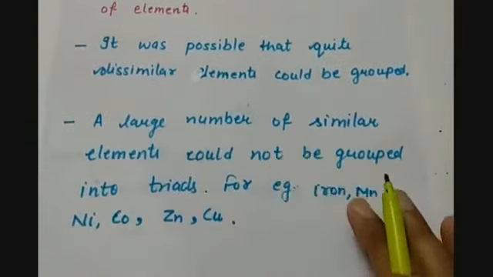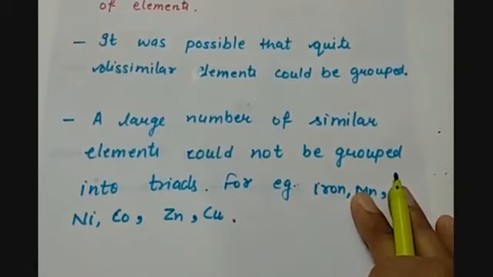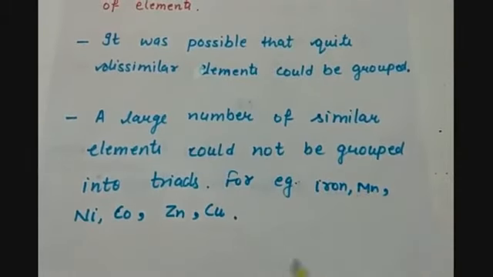A large number of similar elements could not be grouped into triads. For example, iron, manganese, nickel, cobalt, zinc, copper. They all had almost similar properties, but still they were not grouped in triads. So these were the shortcomings of Dobereiner's law of triads.